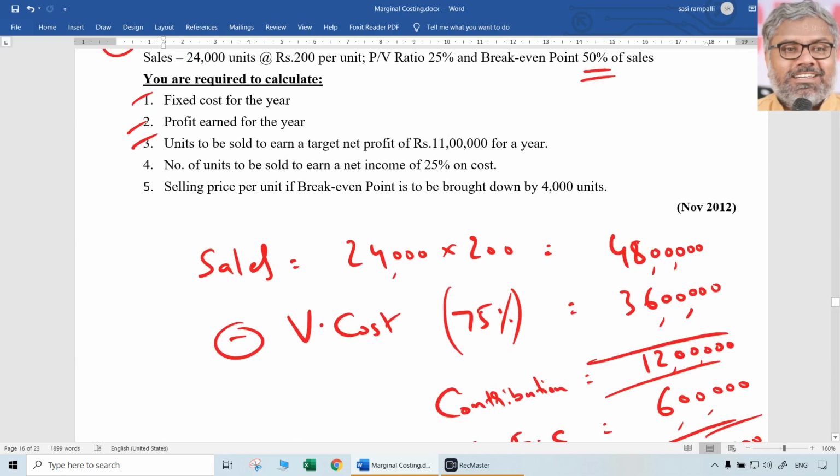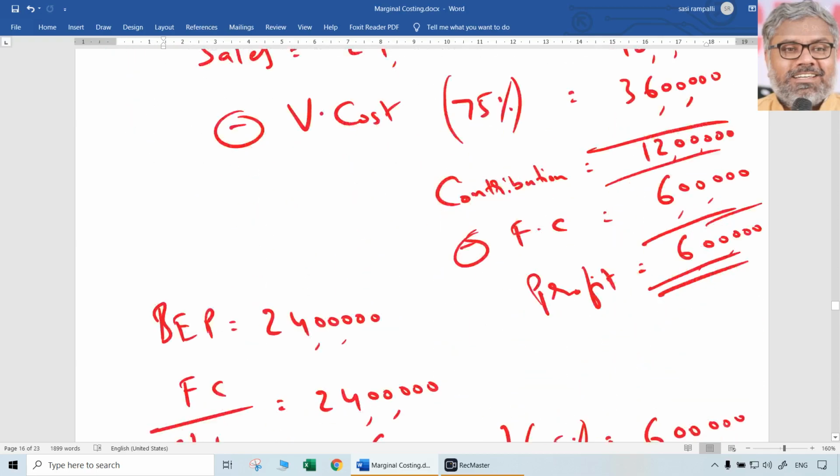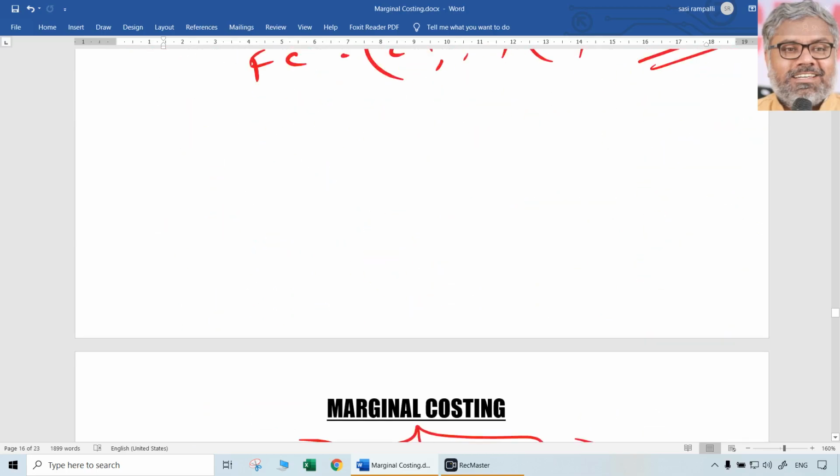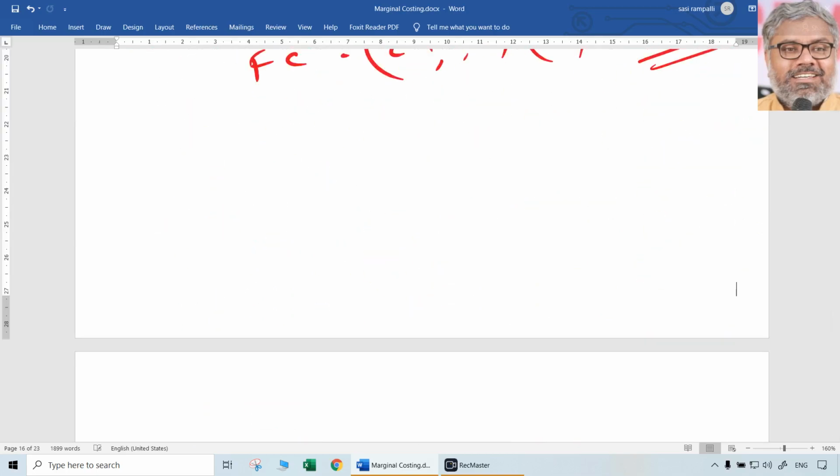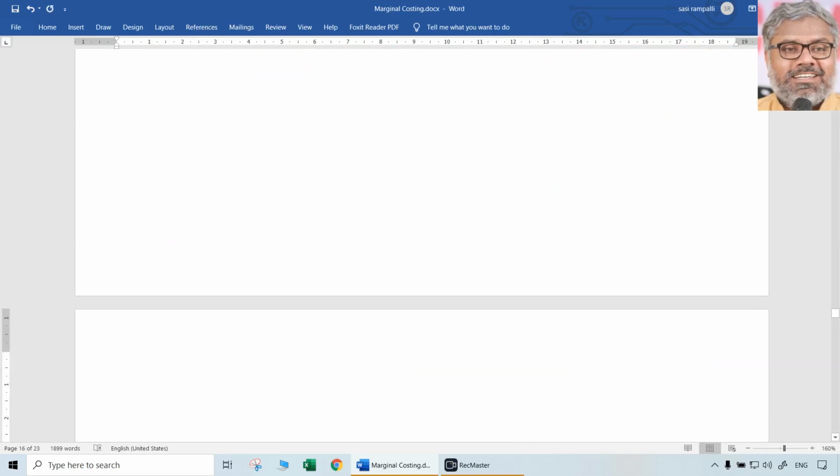Now, another third question is asked. We have to calculate the number of units to be sold to earn a target profit of 11 lakhs rupees for a year. Then how many units are supposed to be sold? Of course, there can be a formula for it easily, not a big problem. But let us just do it logically. From that, we can derive the formula and easily use it in the exam also, so that in the exam we don't waste that much time. But while learning, we can understand a simple thing.